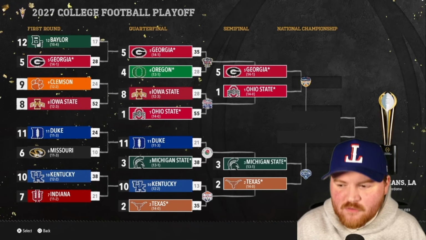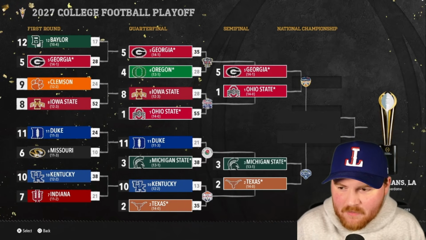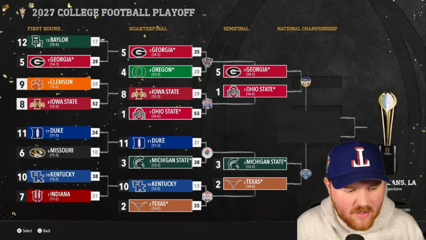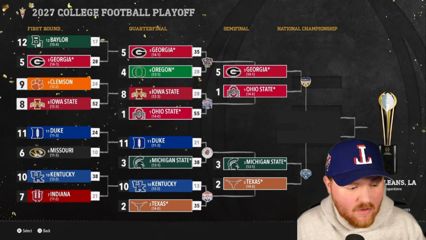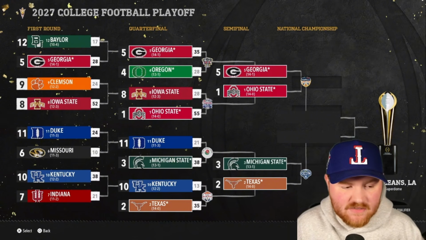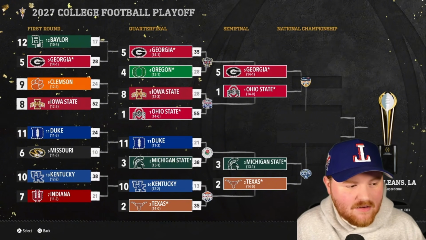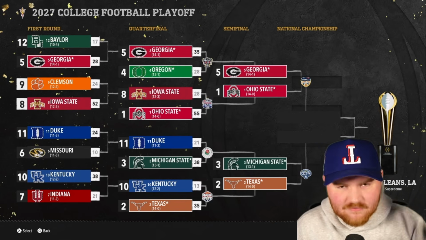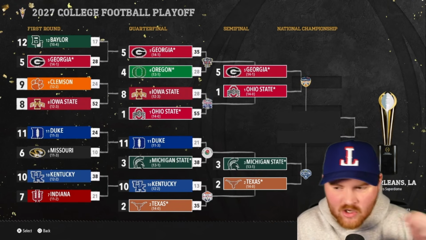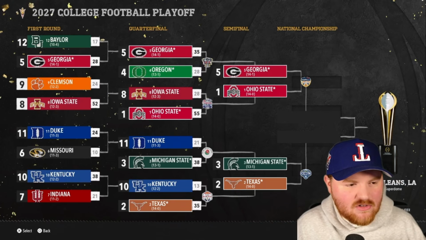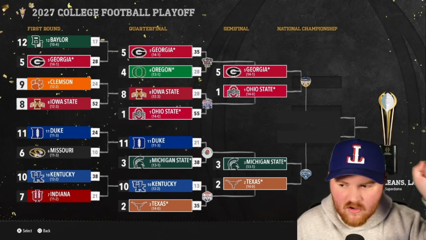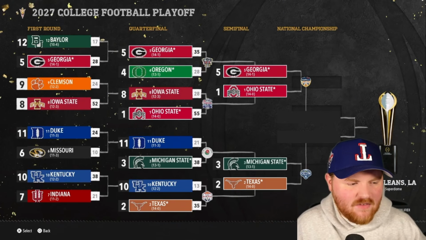We're denied a true basketball matchup in the bottom there with Texas getting the win 35-13 over Kentucky. It'll be Michigan State and Texas in the Cotton Bowl. Home field advantage for Texas, but Michigan State getting a win there is interesting. This is the furthest I've seen Michigan State go. Ohio State and Georgia ruin the fun. We don't get Iowa State into the semifinal, even though they've had a very good video. Hats off to Iowa State. They made the video interesting.